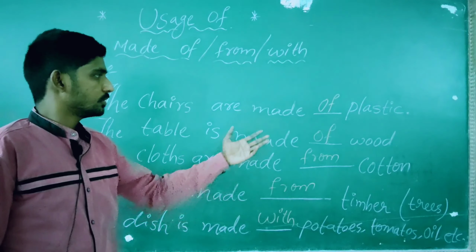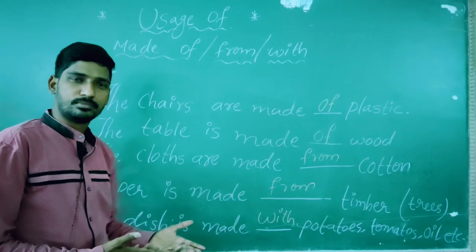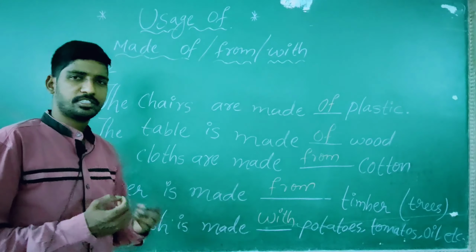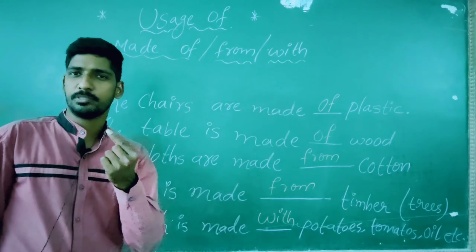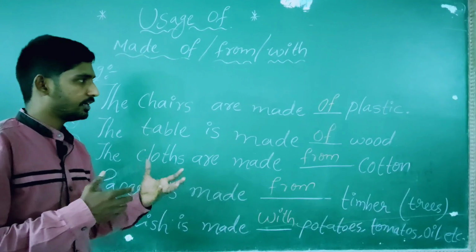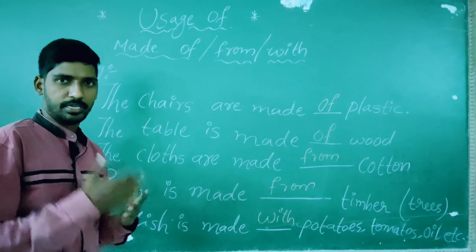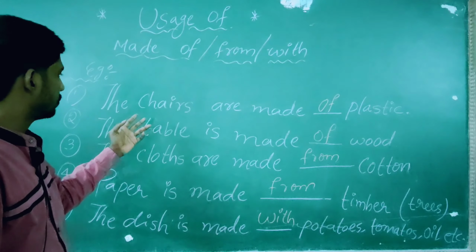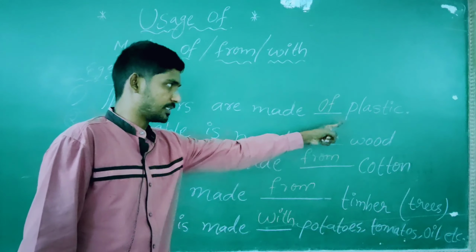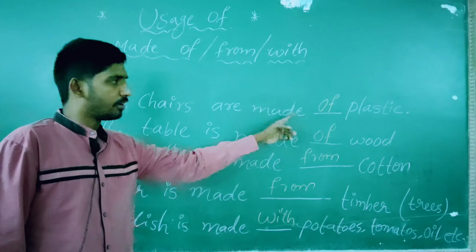Okay, so how did I use made of? And here, how did I use from? Here, there is a small technique, my dear viewers. There is a simple technique that we have to follow while we are writing the answers, when we are filling the blanks with suitable prepositions after made. Okay, see, now I am going to disclose the tricks. The chairs are made dash plastic. Go with of. See, the chairs are made of plastic.